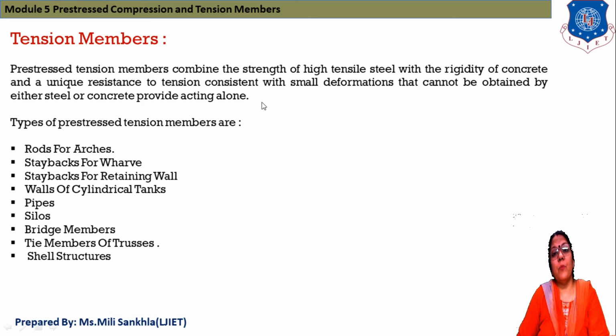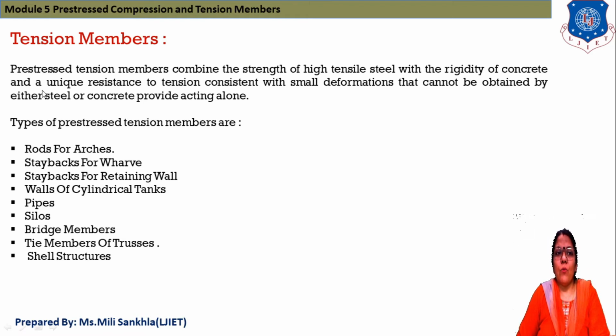That means this statement wants to say that when we use concrete alone or steel alone, we can't get ultimate strength. Either steel or concrete will act alone, and we can't get a proper section.